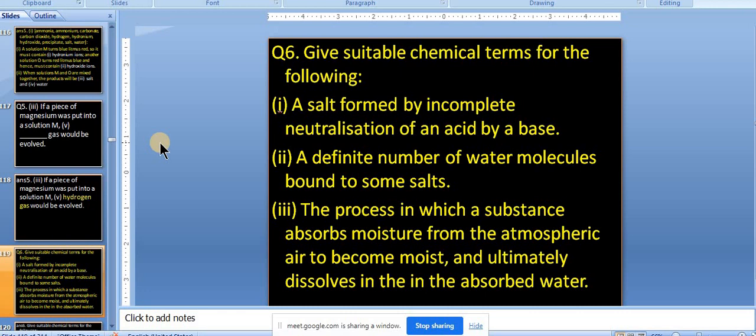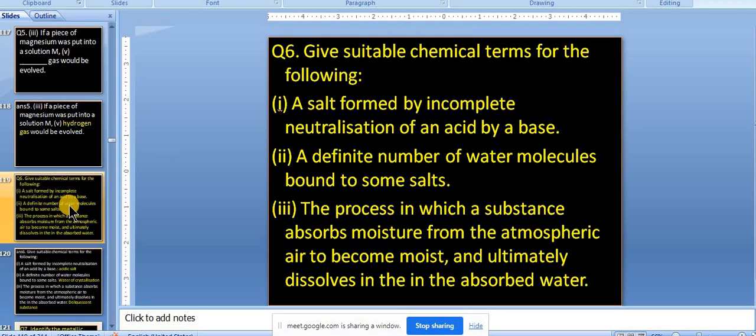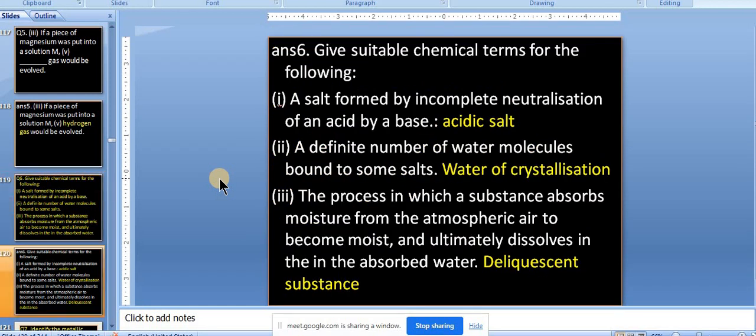Apart from that, complex acid salt would be acid salt. If you take the example of NaOH plus H2SO4, if it is forming NaHSO4, that is the example of an acid salt. Definite number of water molecules bound to some salt. This will not come now because it has moved to the 9th grade. So I will just skip that and show you the answer directly. So this is the second answer now.